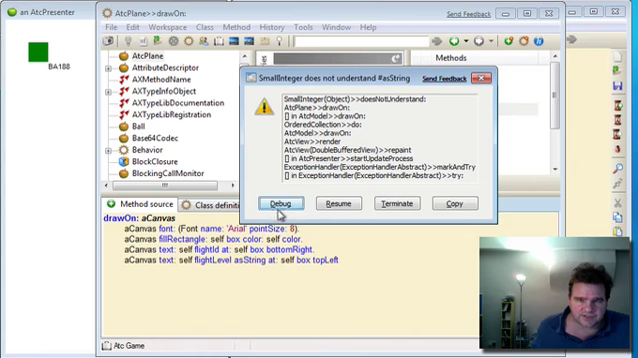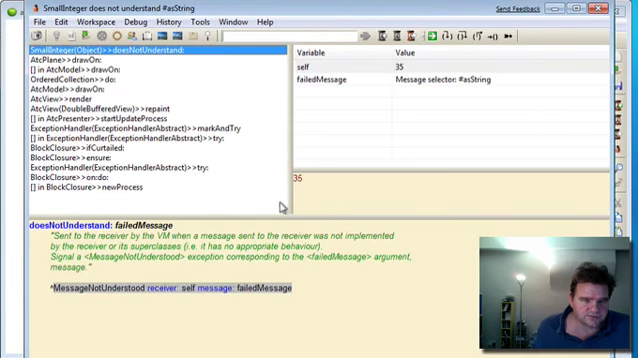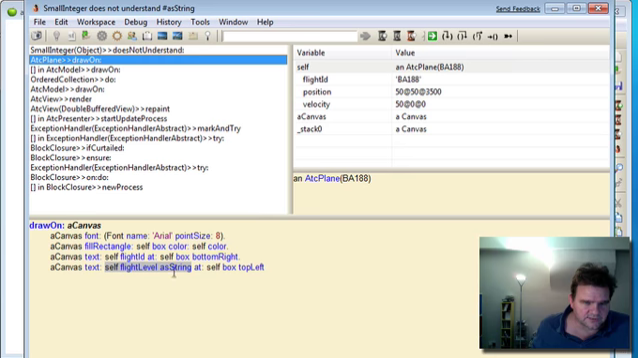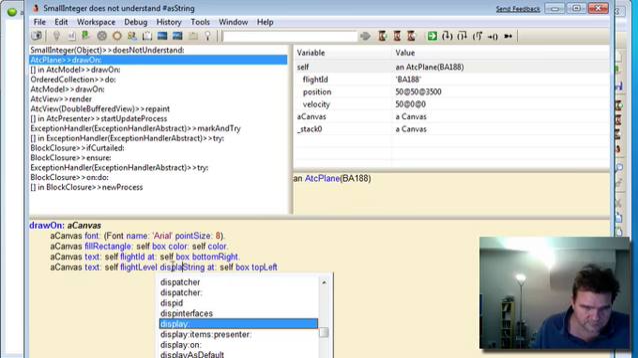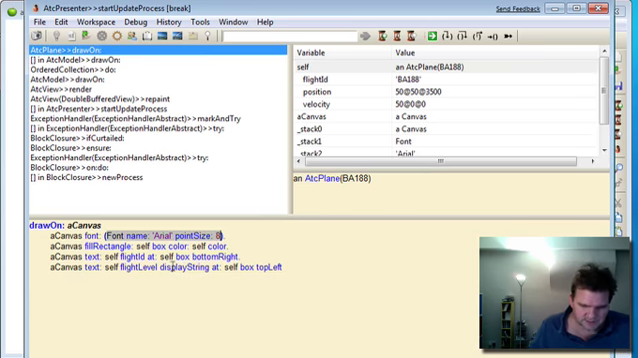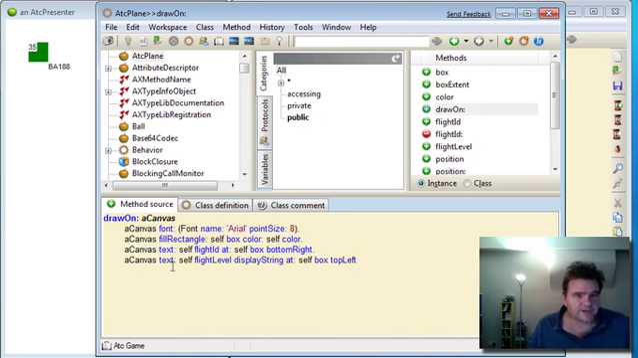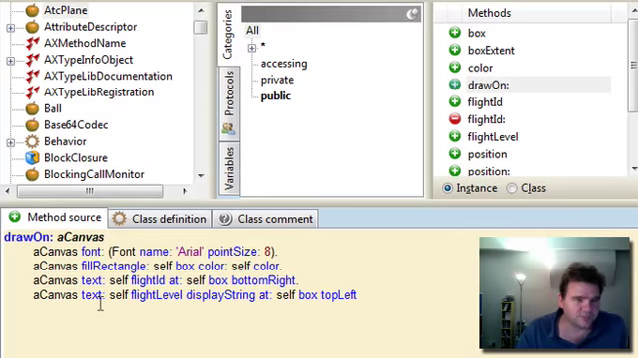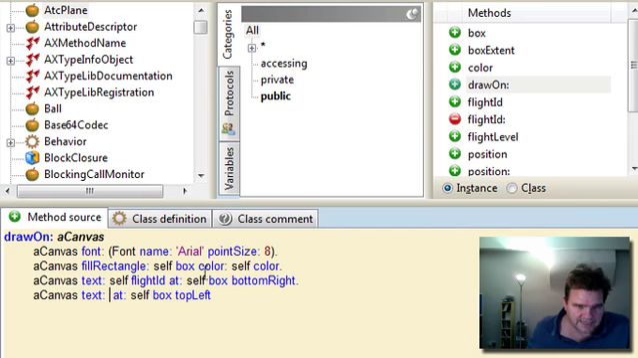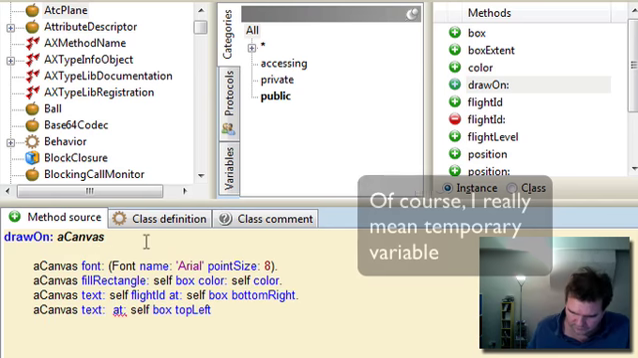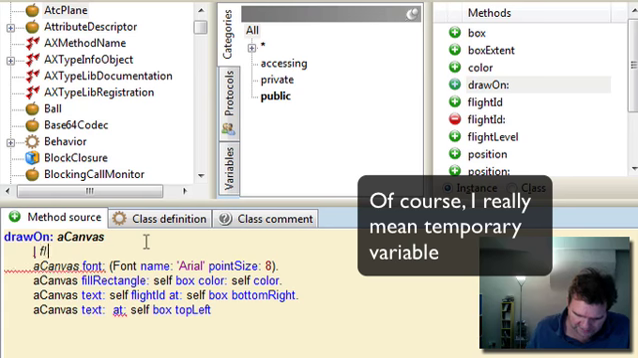Okay, small integer does not understand that. Let's not use as string. Let's use display string. Okay, and let that run. There we go. And now we've got that up in the top left-hand corner. It's not quite what we want because we want it to be outside of the box. So let's assign that string to an instance variable and call that FL text.